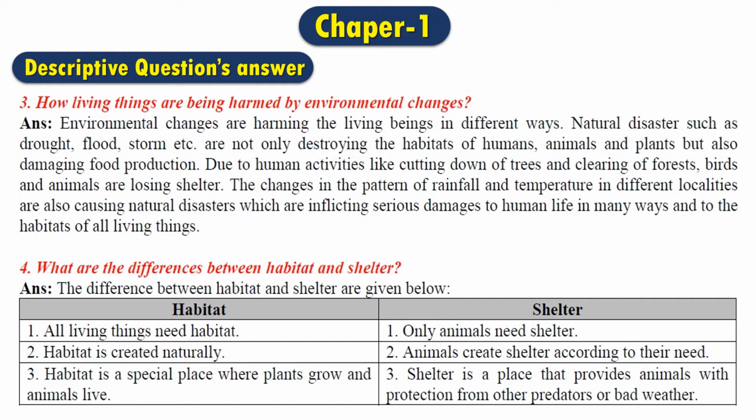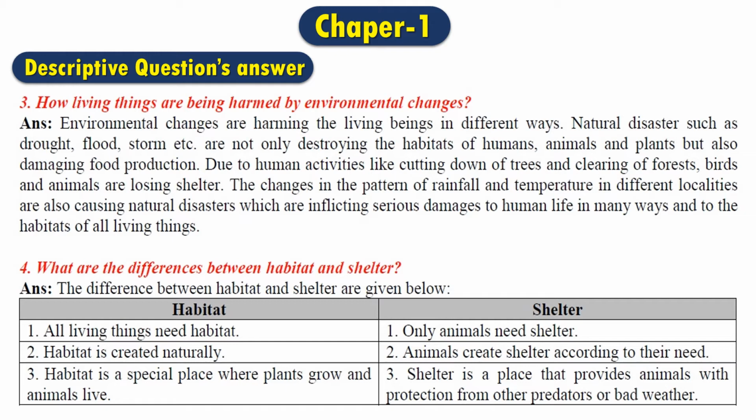We can see that, as we discussed earlier, the humans are making changes in nature because for their own interest they are cutting down all the trees, they are clearing the forest, and because of this, the birds and animals are losing their shelter.